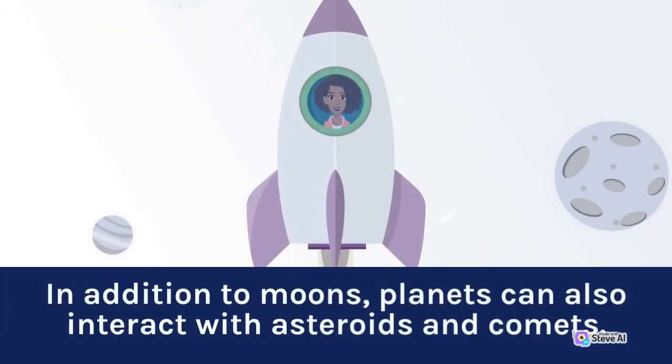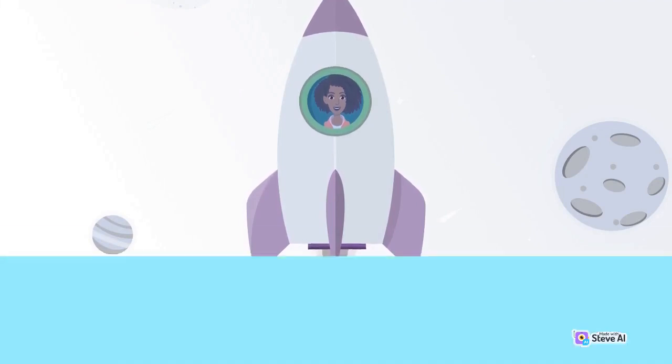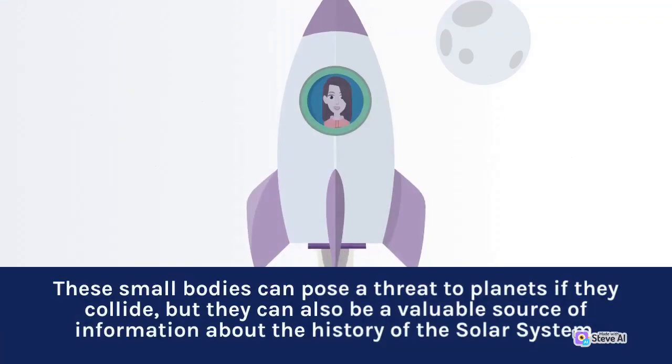In addition to moons, planets can also interact with asteroids and comets. These small bodies can pose a threat to planets if they collide, but they can also be a valuable source of information about the history of the solar system.